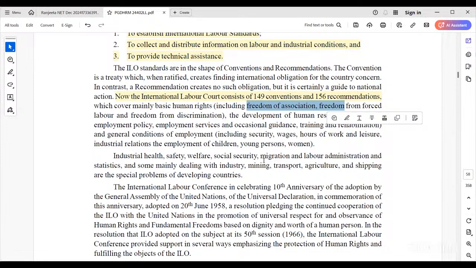The special problems are of developing nations like India and Malaysia. Some of the developing nations are facing problems, and so the ILO is helping these nations by framing these recommendations, suggesting and implementing these, giving direction.